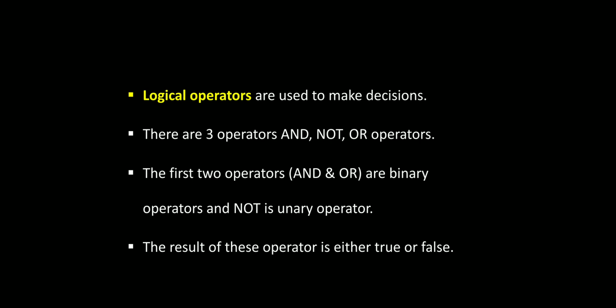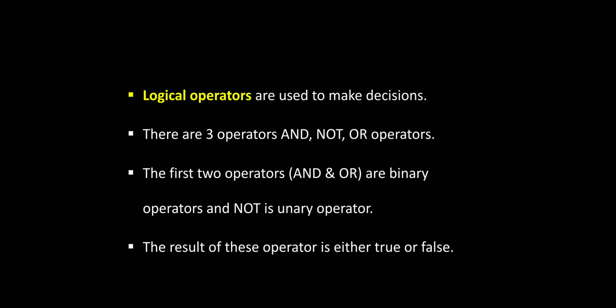The first 2 operators, and and or, are the binary operators, and not is a unary operator.